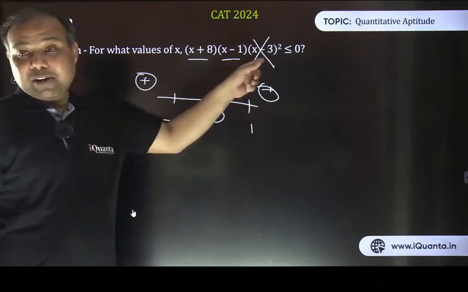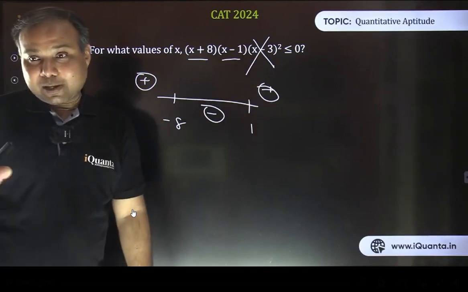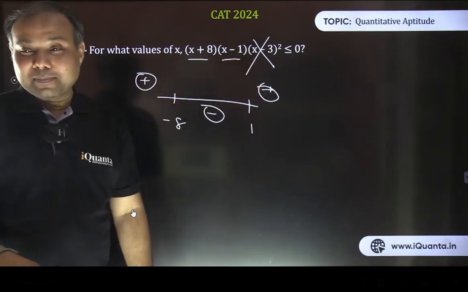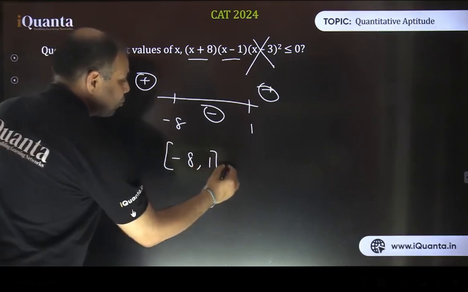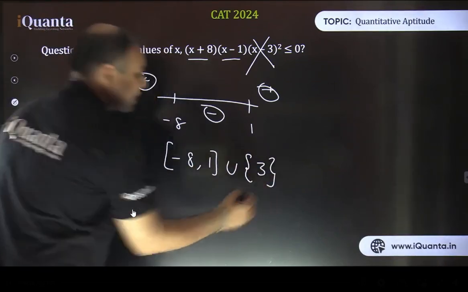In addition to this, we need to take the value 3 as well. That is the only use of 3 in this case. So we can take x to be 3. The answer will be minus 8 to 1, including the boundary values, union 3. x can be equal to 3.